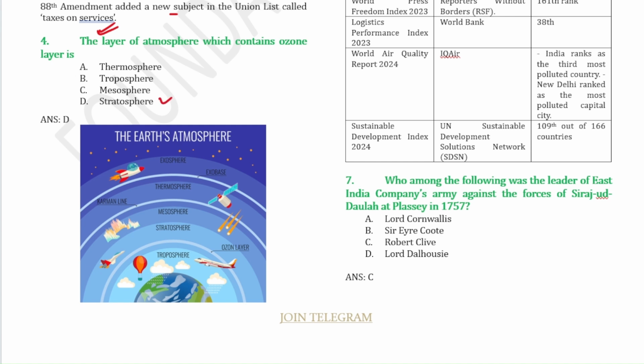So this is the Earth atmosphere: troposphere, stratosphere, mesosphere, thermosphere, exosphere. Under troposphere, you will see the clouds and then the air balloons. In stratosphere, you can see the ozone layer. In mesosphere, you can see the aurora borealis and meteorites. In thermosphere, you will see the satellites, and in exosphere, you will see rockets.